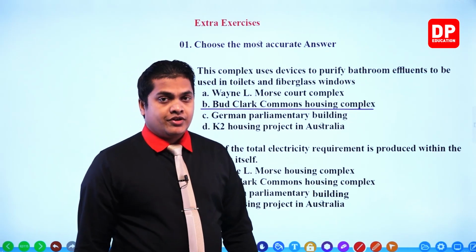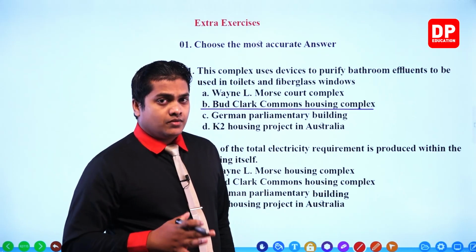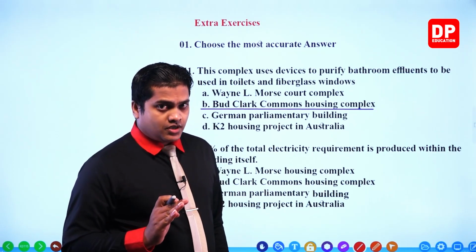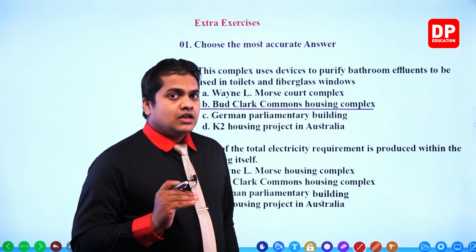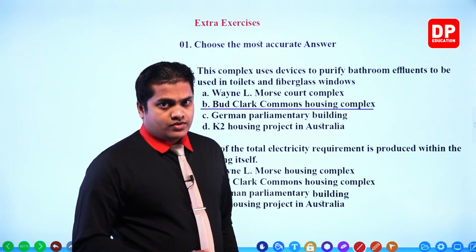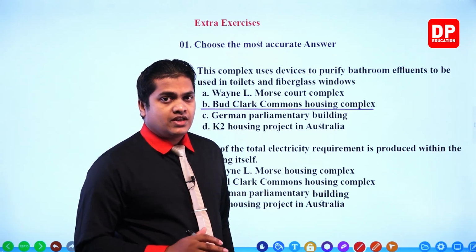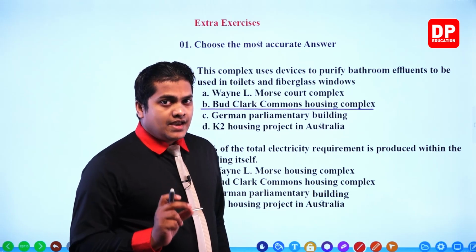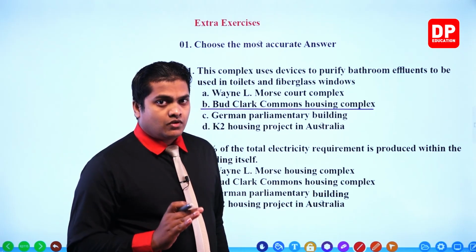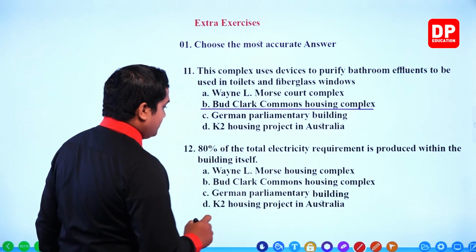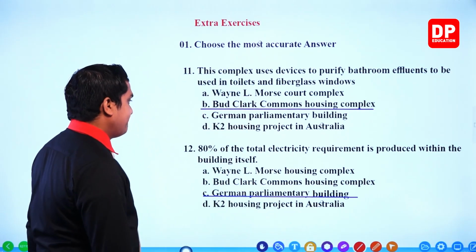It's because, my dear children, most of the energy sources used over there were renewable energy sources, right? From those renewable energy sources, 80% of the energy requirement, especially the electricity requirement, was met. So our answer would be German parliamentary building.